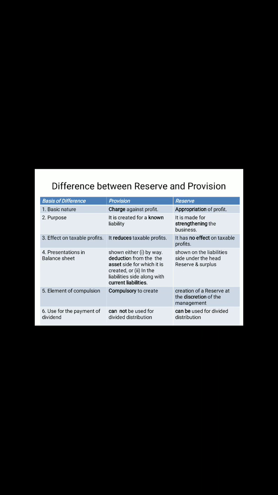So this is the comparative study related to capital and revenue reserve. Now I am moving to the difference between reserve and provision. You may see the difference between provision and reserve. The first is the basic nature. The basic nature of a provision is that it is considered a charge. When it is a charge, it will be charged to the profit and loss account as a compulsory item. But a reserve is an appropriation, it is not compulsory to maintain. So it is an appropriation of profit.